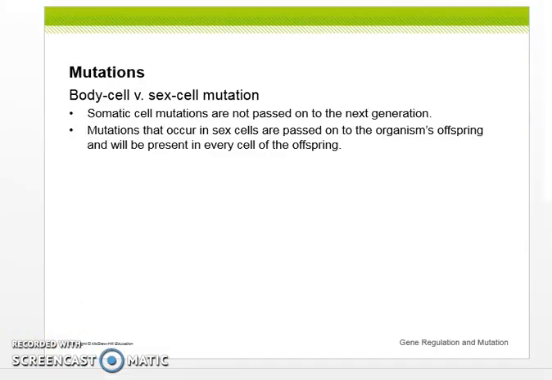And lastly, body cell versus sex cell mutations. Somatic cell mutations are not passed on to the next generation. Mutations that occur in sex cells, X and Y cells on the 23rd chromosome, are passed on to the organism's offspring and will be present in every cell of the offspring after.